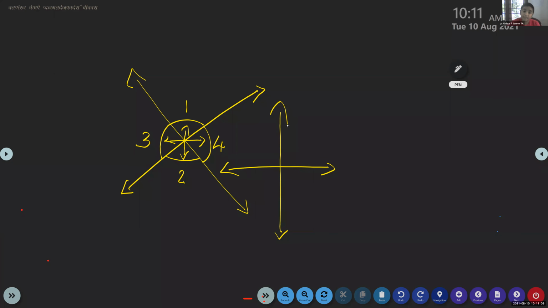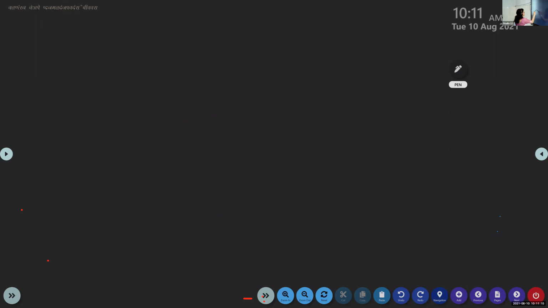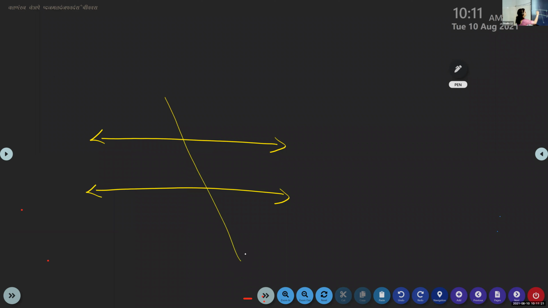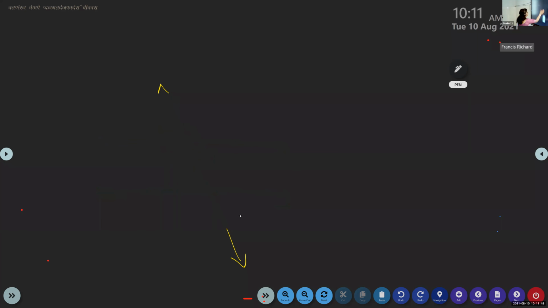Ma'am, so how can we find it in a transversal? Okay, transversal, just very easy. No confusion in transversal. You draw two lines like this and the transversal is crossing it. Now, this angle is vertically opposite to this angle. And this angle is vertically opposite to this angle. So, angle 1, 2, 3, 4, if you are writing, angle 1 and 3 are vertically opposite. Angle 4 and 2 are vertically opposite and they are equal also. So that is it. Very easy. Vertically opposite angles in the transversal. Clear? Clear, ma'am.